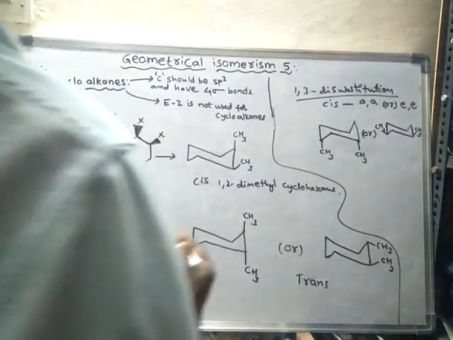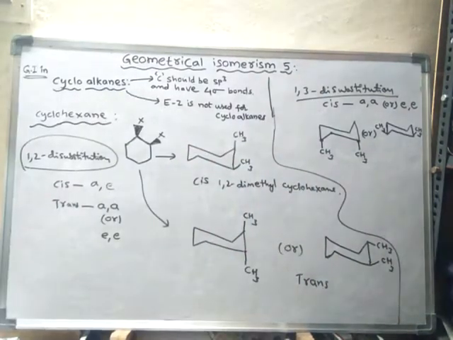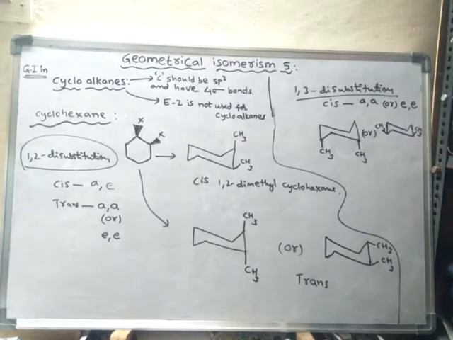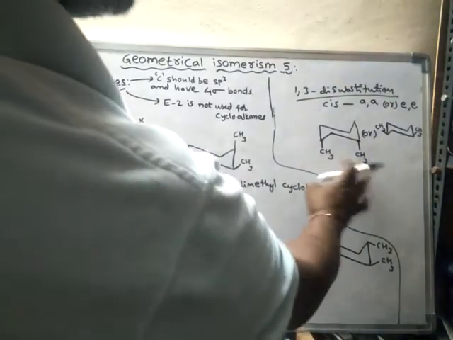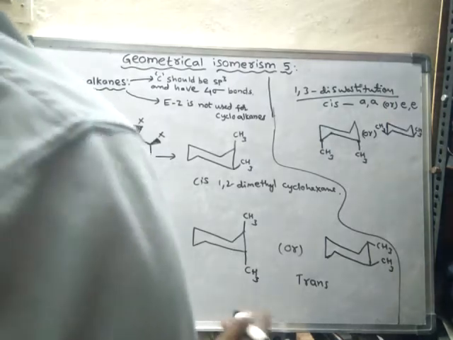So this is cis 1,3 dimethyl cyclohexane. This is also cis 1,3 dimethyl cyclohexane. If you go in depth, one pair will be in axial position and the other in equatorial position.